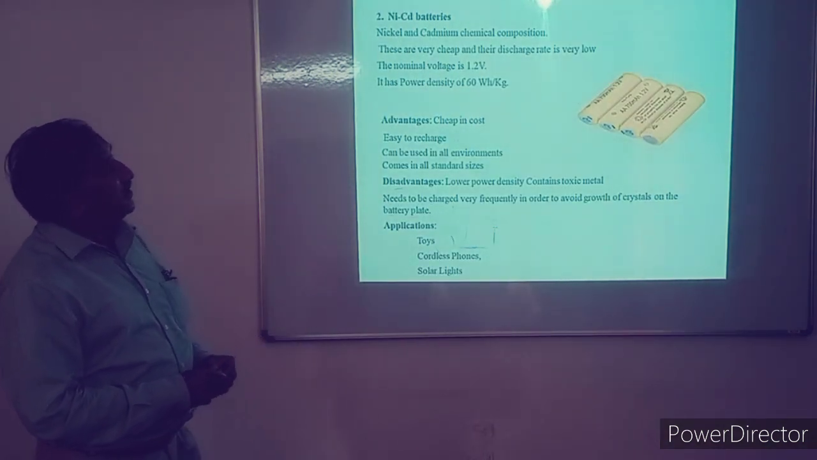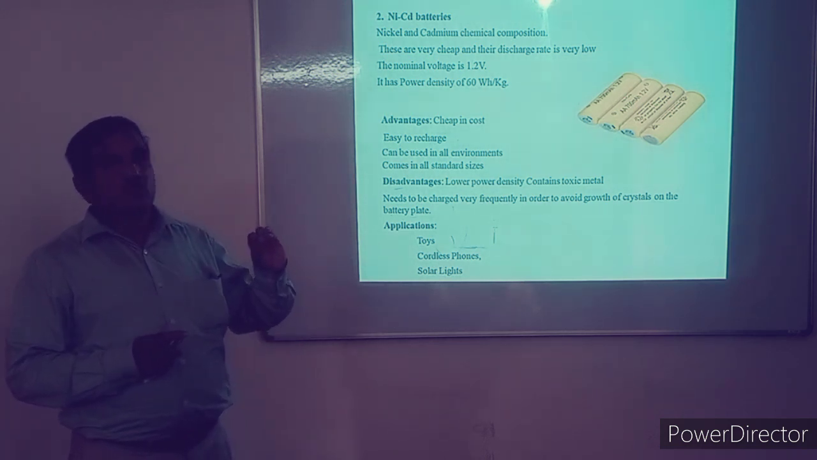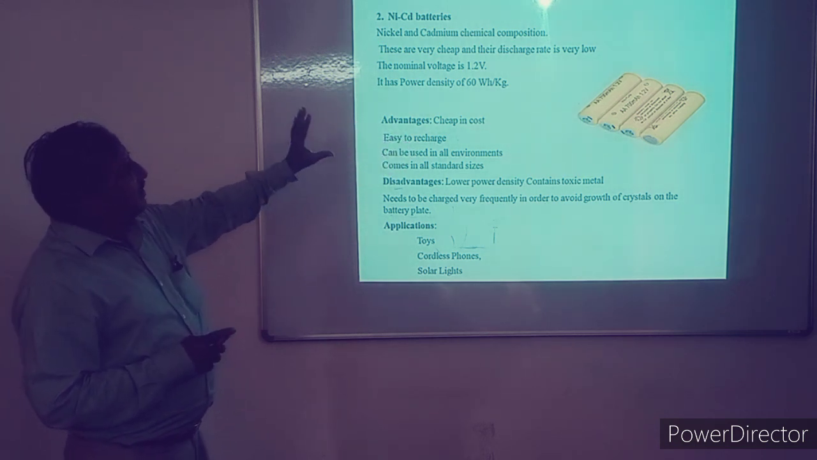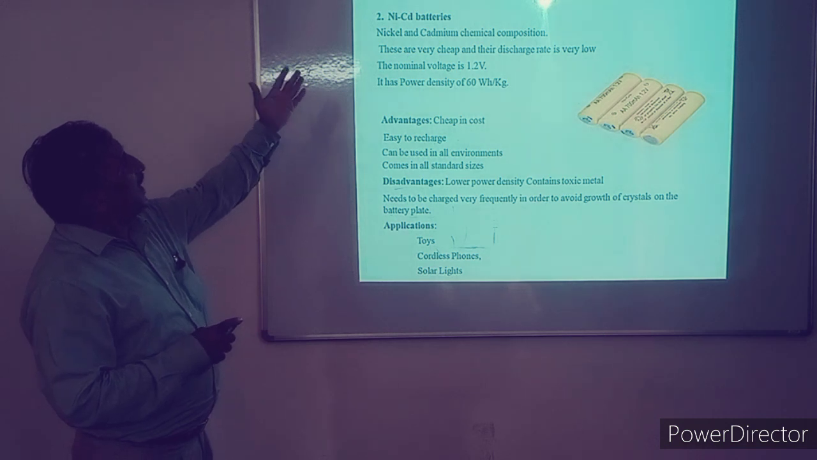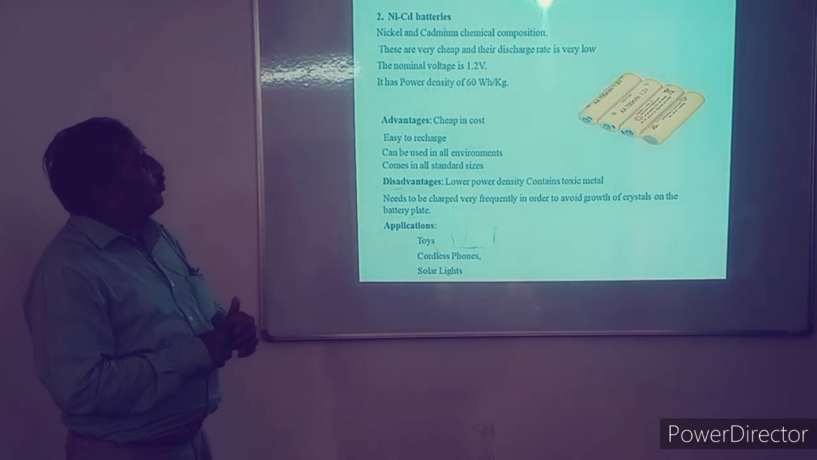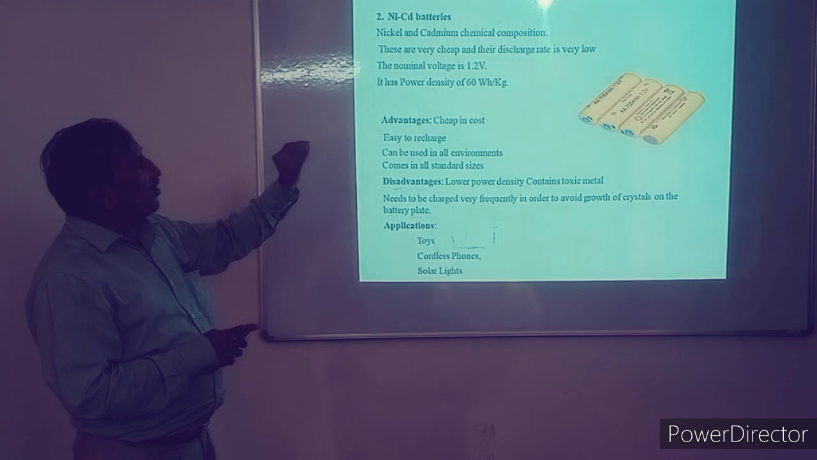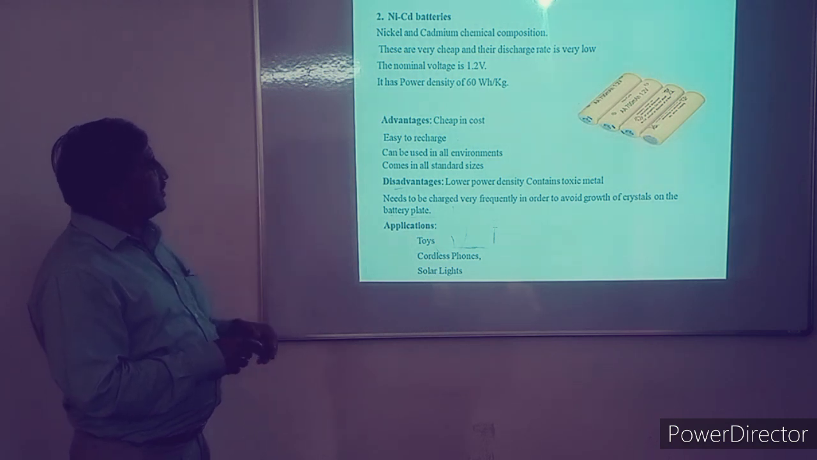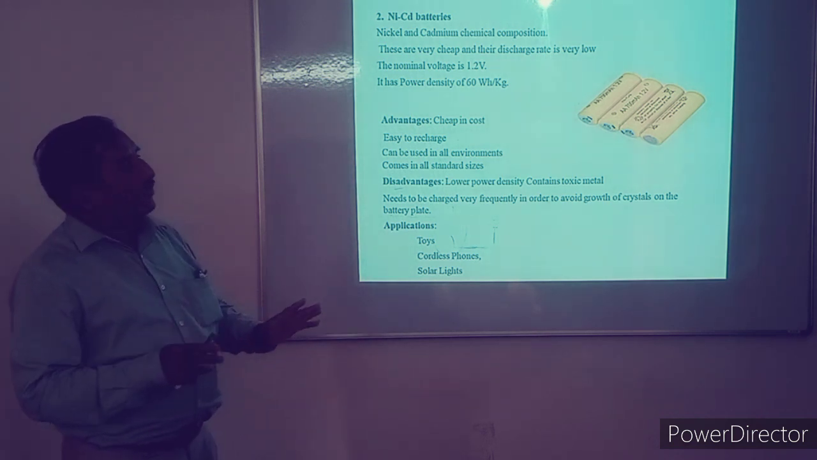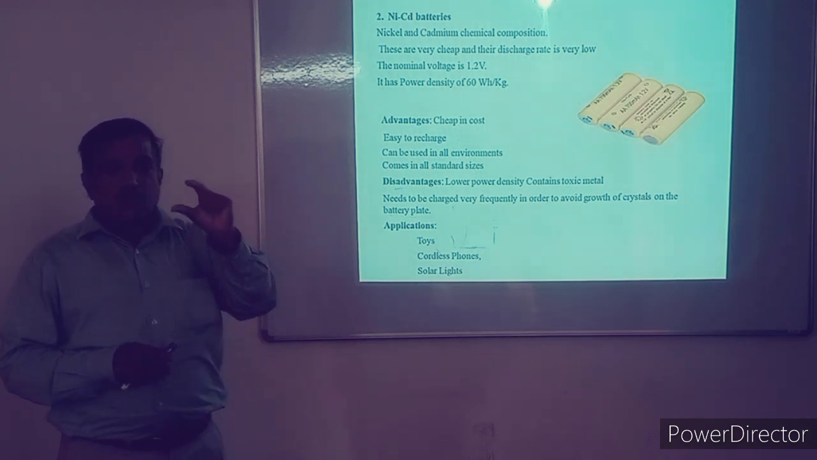NiCd, nickel cadmium batteries, are very popular, particularly in mobiles. NiCd batteries are used in different formats, and the chemical composition is nickel and cadmium. These are very cheap. The nominal voltage is 1.2 volt and power density is 60 watt hour per kg. The advantages: cheap in cost, easy to recharge. Any environment, any situation, we can use these batteries, and they come in a very small standard size.